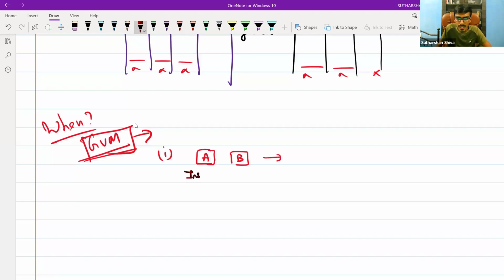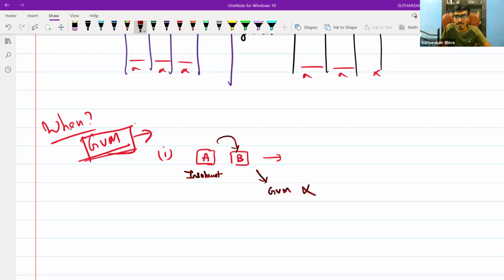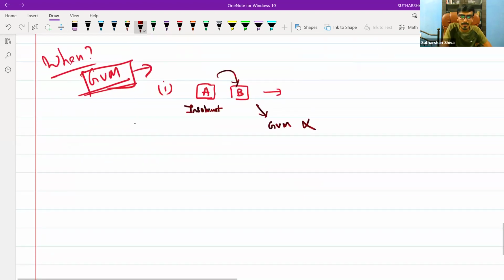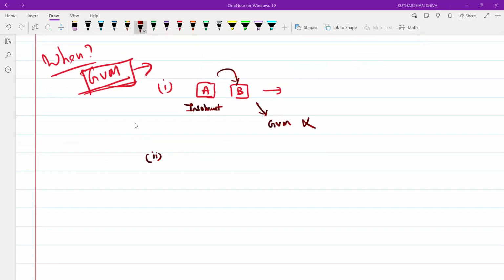Suppose A has become insolvent. Only who has to bear the loss? B has to. At that time, GVM is not applicable. Are you able to understand?